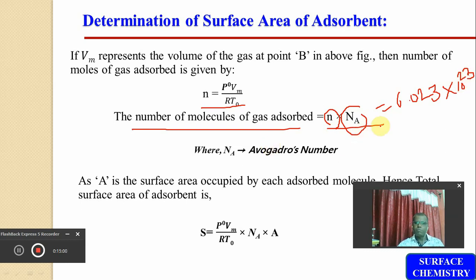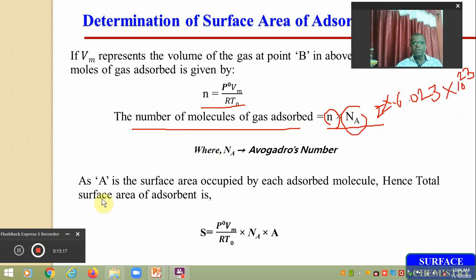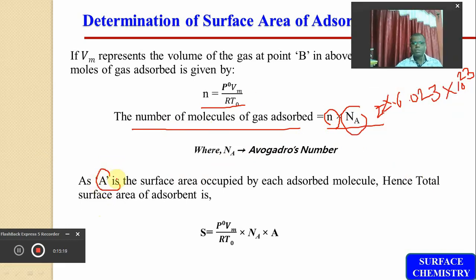And if it has 2 moles, it will be multiplied by 2. So the number of moles multiplied by Avogadro's number will give you the total number of molecules adsorbed on the surface of the adsorbent. And already we have stated that capital A is the surface area of each adsorbed molecule.